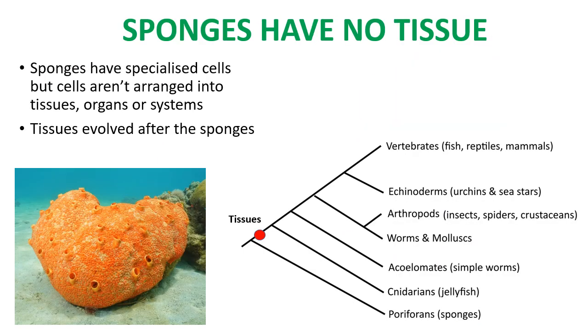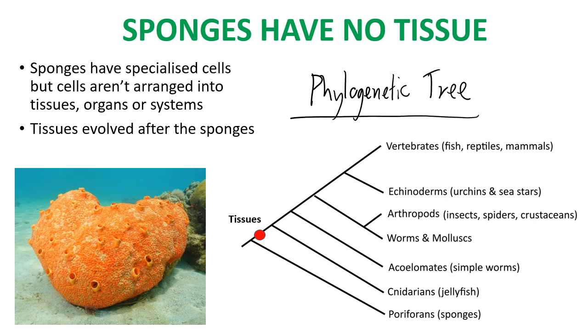All right, going back to our friends the sponge. So sponges don't have specialized cells, and that means tissues have to have evolved after them. So here's a look at what we call an evolutionary tree or a phylogenetic tree. Which essentially is a tree showing how things evolved over time.